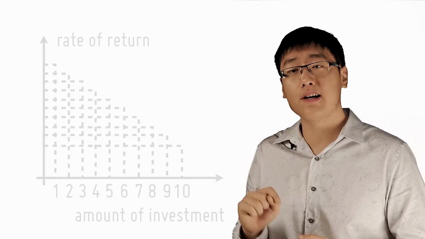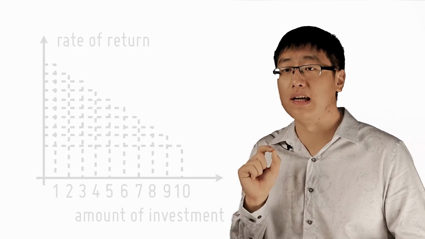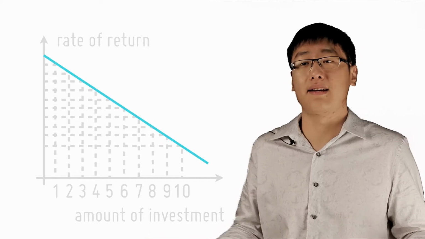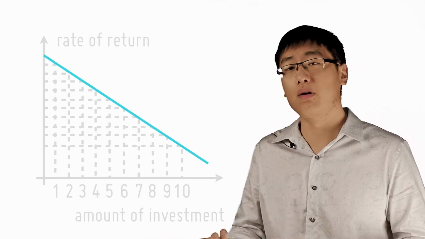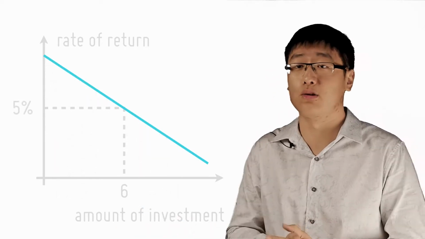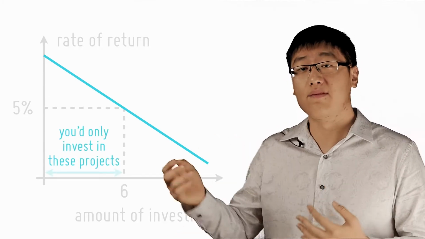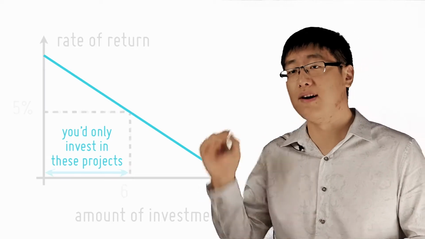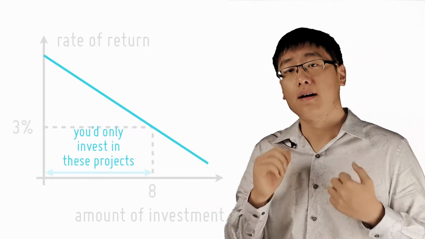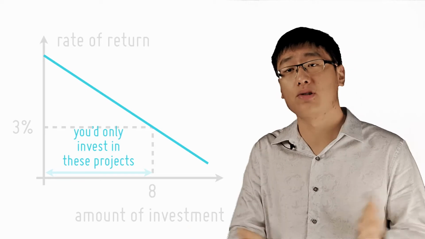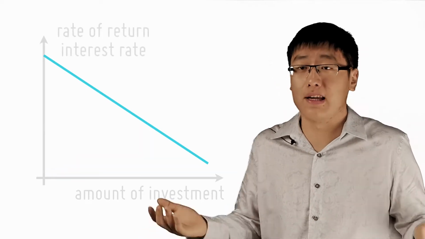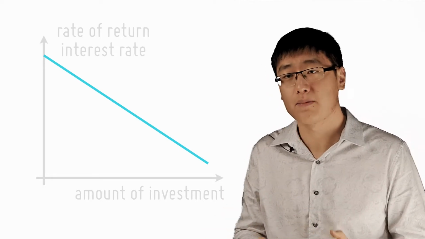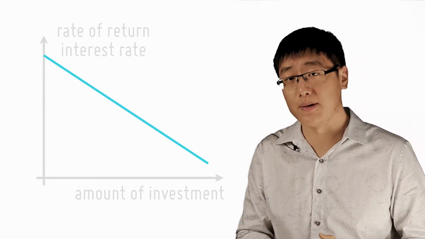Now, since the rate of return always has to be more than or equal to the interest rate, because you will only invest in profitable projects, let's say that the interest rate is at 5%. You will only invest in projects that earn you 5% or more. Hence, you only invest in 6 projects. Let's say that the interest rate is at 3%, then you will invest in 8 projects. Hence, the y-axis also shows the interest rate. This graph basically shows the relationship between interest rates and the number of projects, which is formally called the amount of investment.